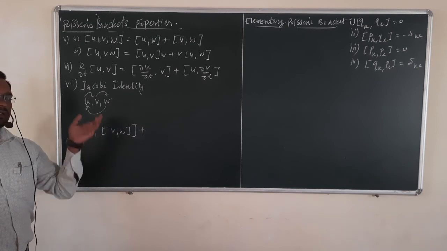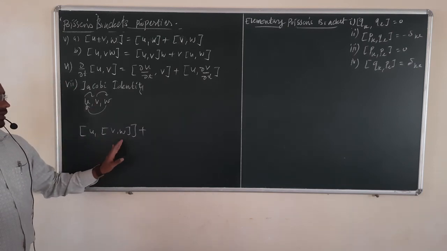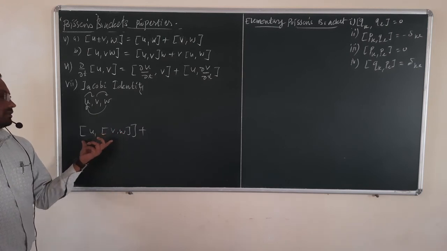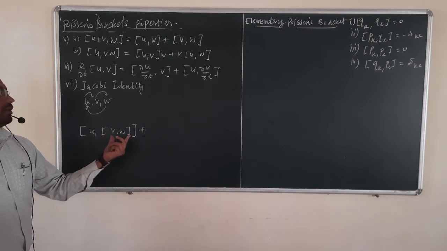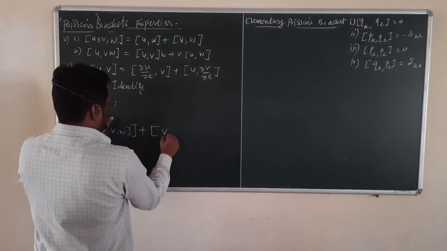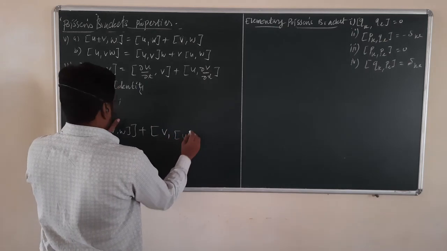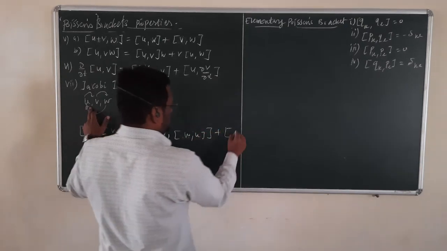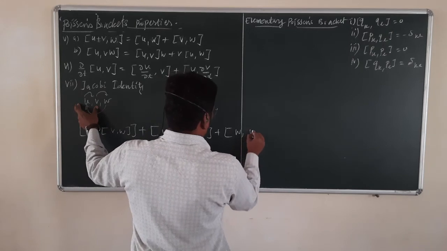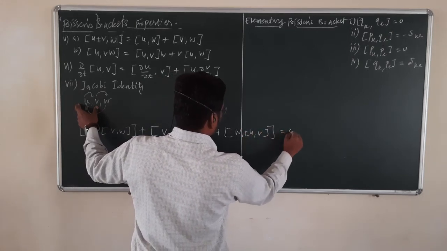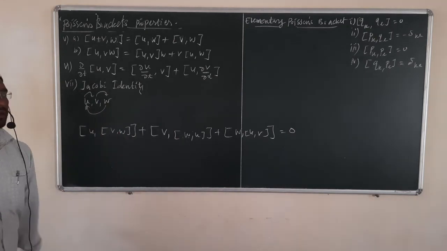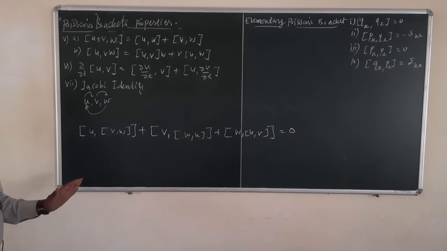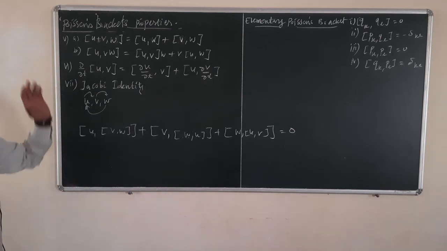Commutator is in quantum mechanics, that's why I mispronounced it. So in classical mechanics, this is Poisson's bracket. So implicit Poisson's bracket: the Poisson's bracket of u and vw, plus the next term is v and the bracket w, u, plus the bracket w and uv. This is equal to 0. So this is the Jacobi identity. Okay. With this, we finish the properties of identities which are involved in the case of Poisson's bracket.